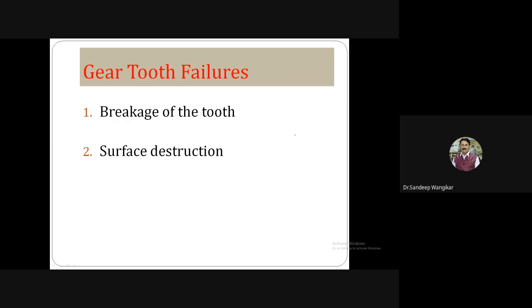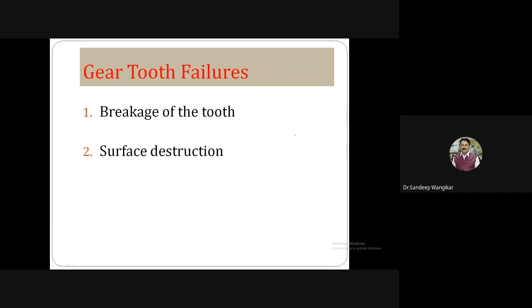But if an analysis is made of what percentage of breakage of tooth there will be, then it is very little, less than 5% or less than 2-3%, because the designer is taking care in all respects. Only unavoidable circumstances such as misalignment, vibration, or some blast, etc. If we remove these unavoidable circumstances, then the breakage of tooth will not happen if the design is proper, and the gearbox will not fail due to a design problem.